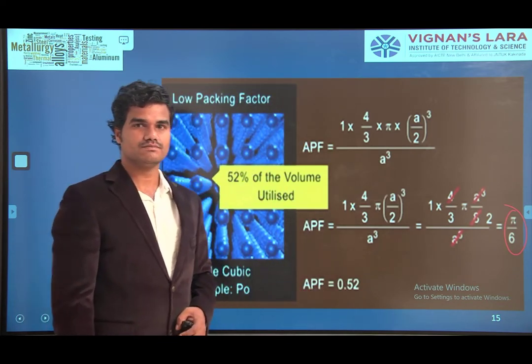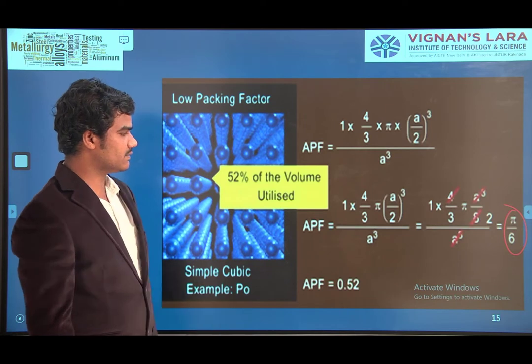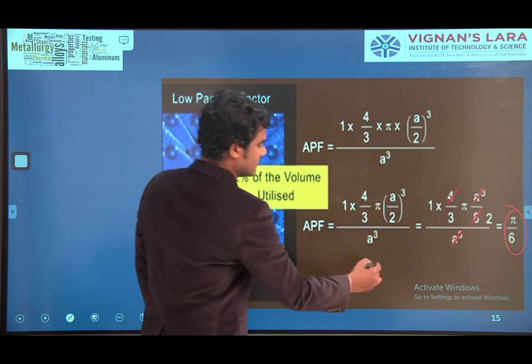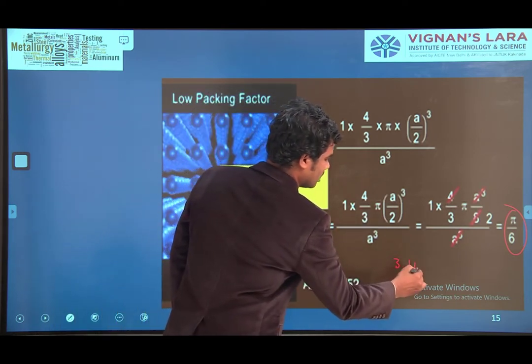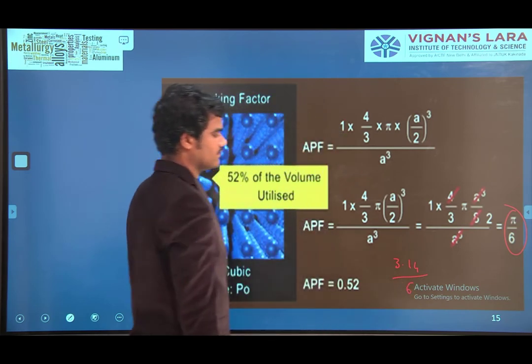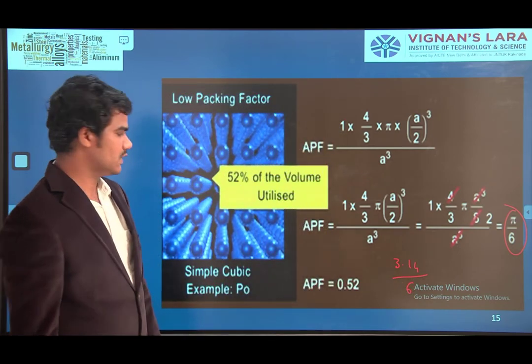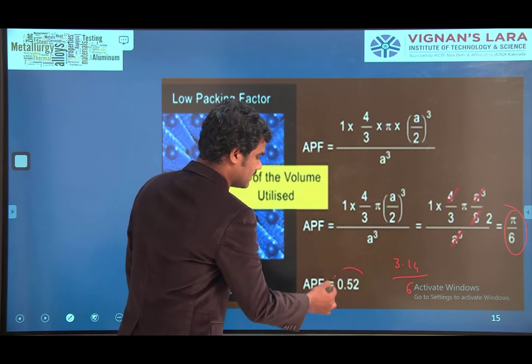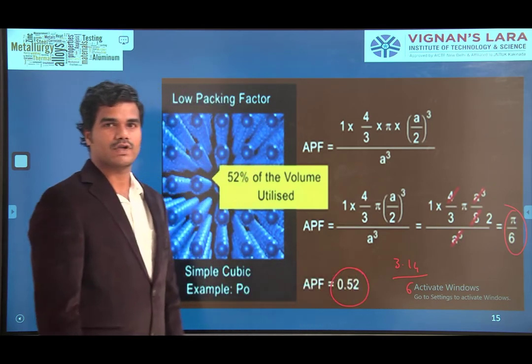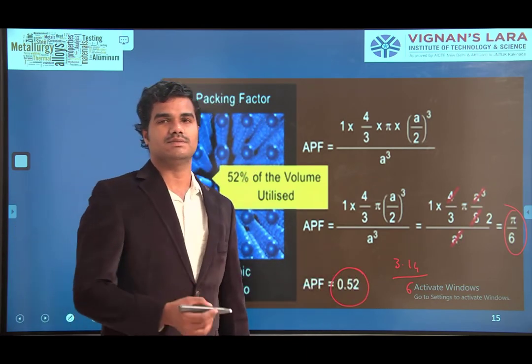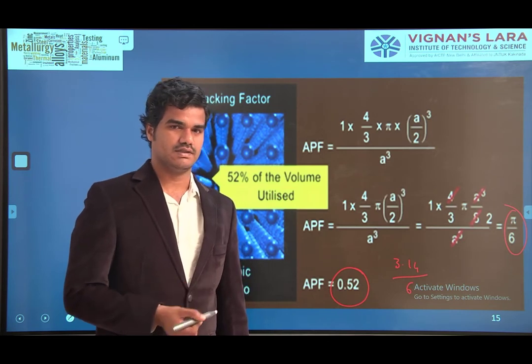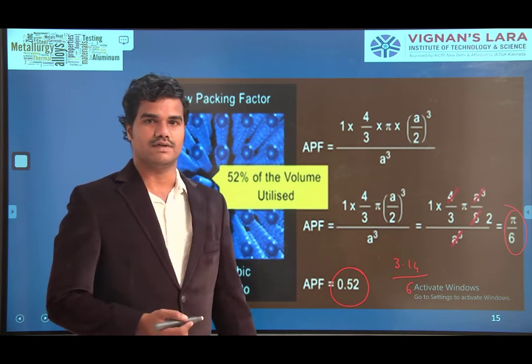So pi by 6 means 22 by 7, 3.14 by 6. 3.14 by 6 equal to 0.52. Atomic packing factor for simple cubic structure is 0.52.